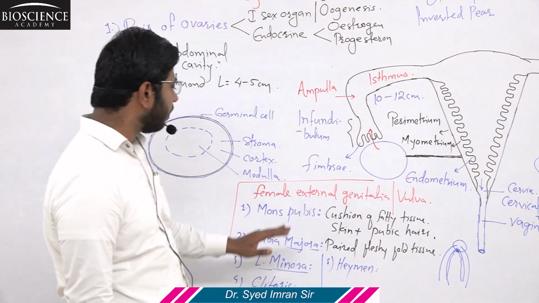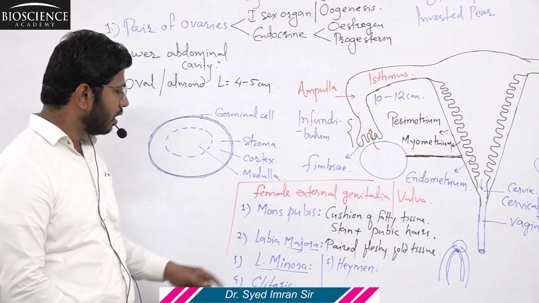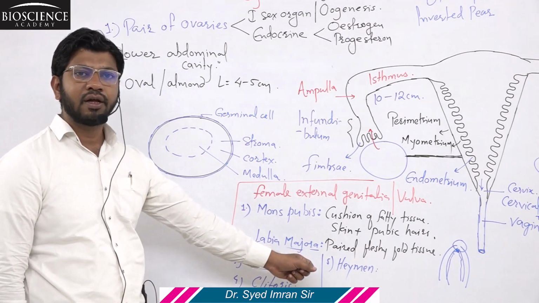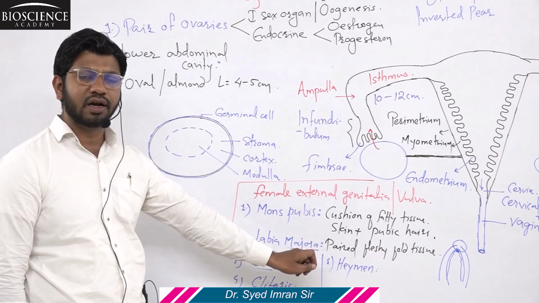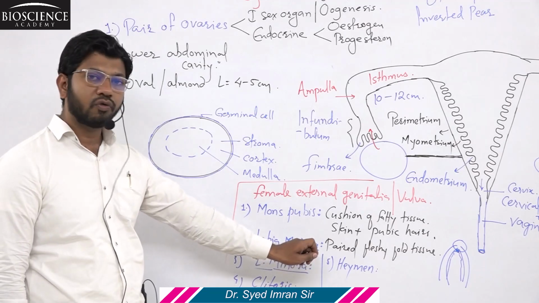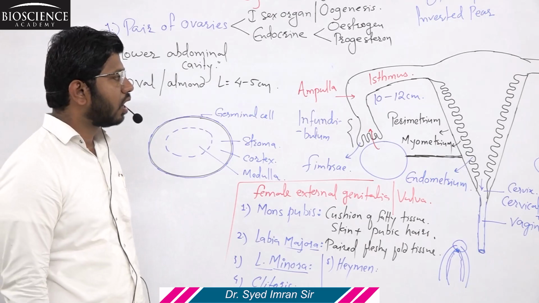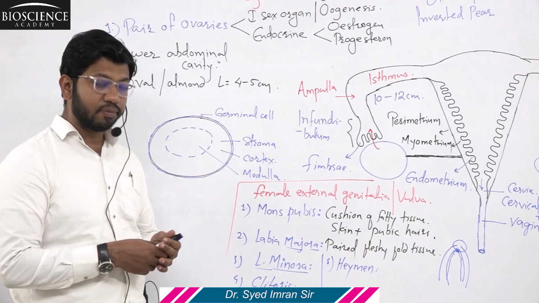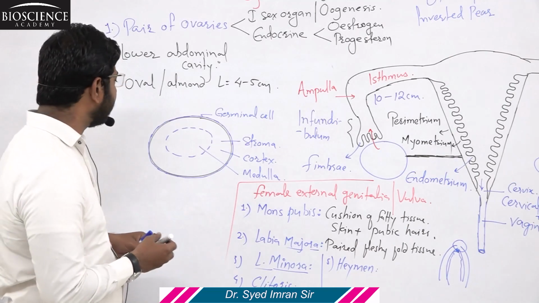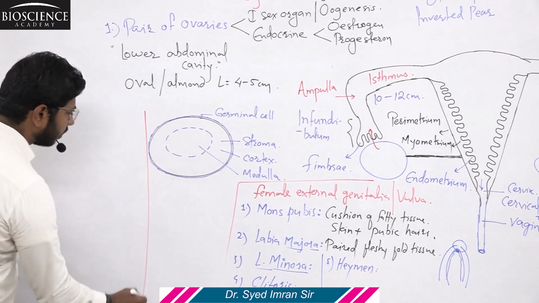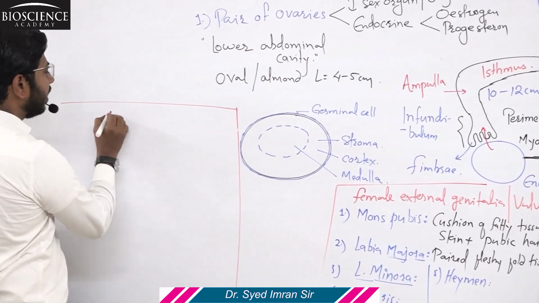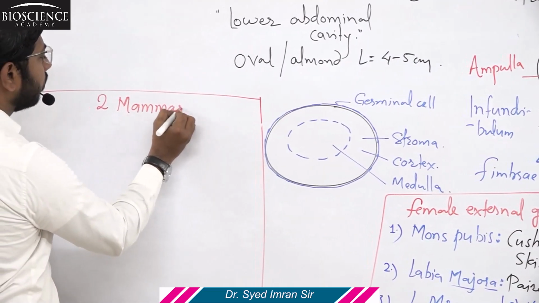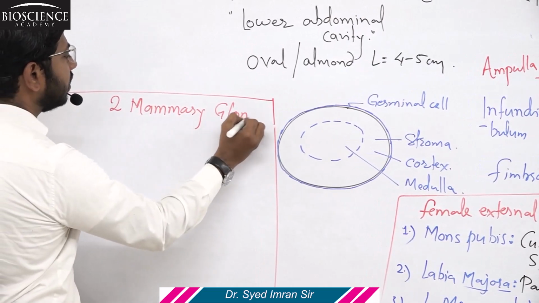So this is all about the female external genitalia, consisting of mons pubis, labia majora, labia minora, clitoris, and the covering thin membrane that partially covers the vagina, called hymen. Now, apart from this female reproductive system, one more important thing is here, which is called a pair of mammary glands. Two means a pair of mammary glands.